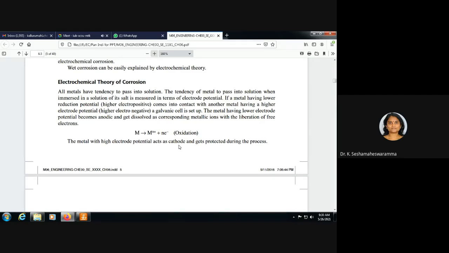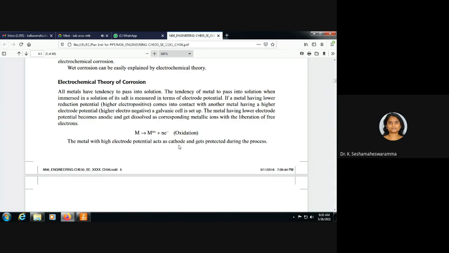So one metal with lower reduction potential, highly electropositive, comes into contact with another metal with high electrode potential, meaning high electronegative character.